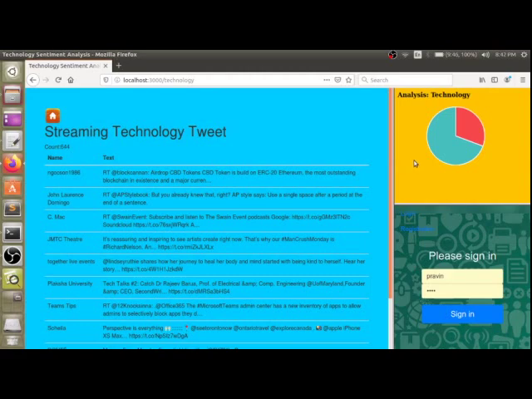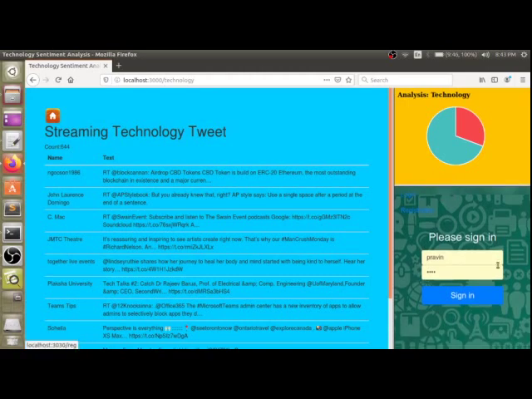So now let's see the analysis. Here you can see the blue part shows the positive share, 69.32%, whereas the negative part is 30.68%. That means the tweets being streamed right now from Twitter to our database show us the positivity and negativity graph. You can also see that the percentage of positive tweets is higher compared to negative tweets. We have done this with the help of feature extraction using machine learning. I will get back to this in some time.